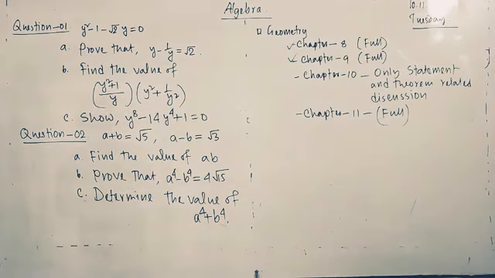So a plus b equals root 5, a minus b equals root 3. Find the value of ab. Prove that a to the power 4 minus b to the power 4 equals 4 root 15. Determine the value of a to the power 4 plus b to the power 4. I am not going to solve these questions, I have just given them for practice at home.